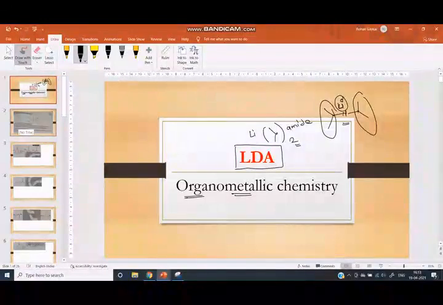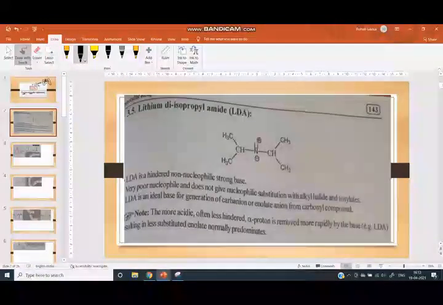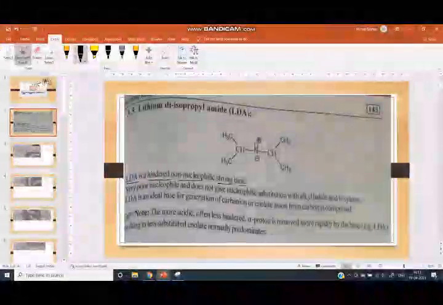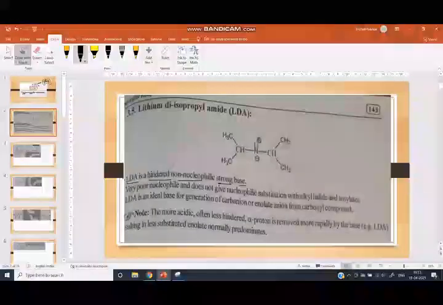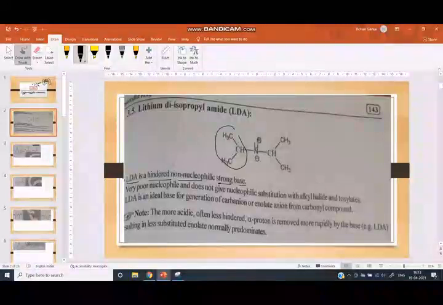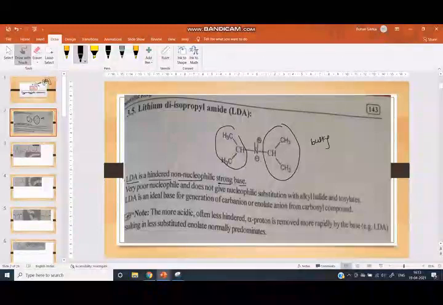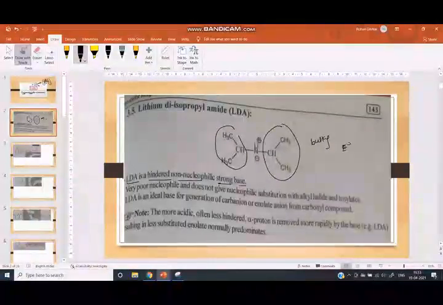Now we can see some properties of lithium diisopropyl amide. This is the structure. LDA is a hindered, non-nucleophilic, strong base. LDA is hindered because of these two bulky isopropyl groups. It is non-nucleophilic, meaning it does not attack electron deficient species.